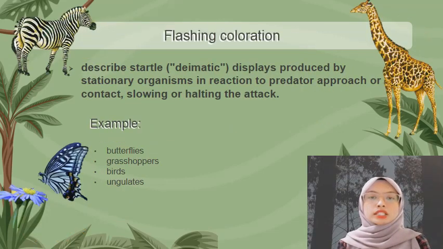Next is flashing coloration. Flash coloration is a term used to describe a startle display produced by stationary organisms in reaction to predator approach or contact, slowing or halting the attack. Butterflies, grasshoppers, birds, and ungulates display visible color patches when disturbed and put predators to running away.